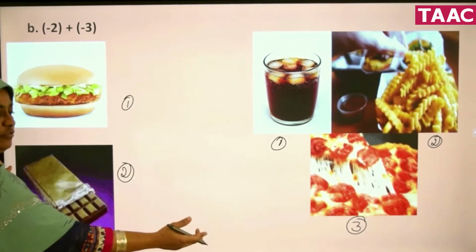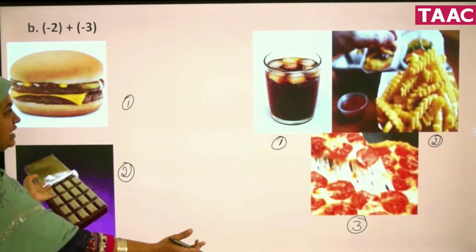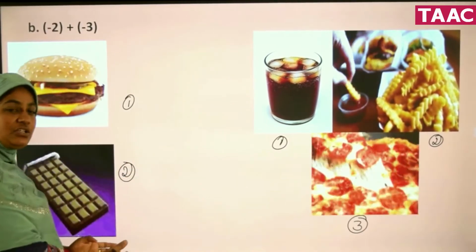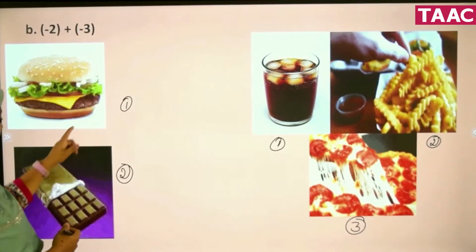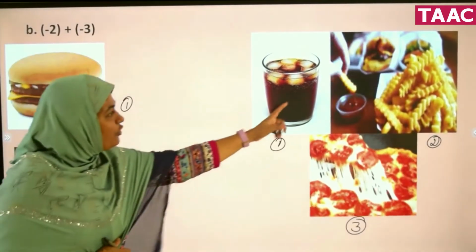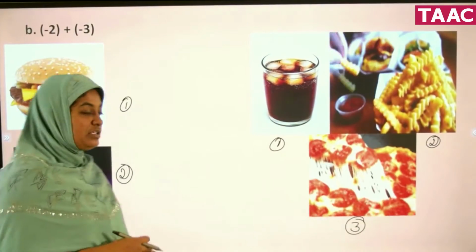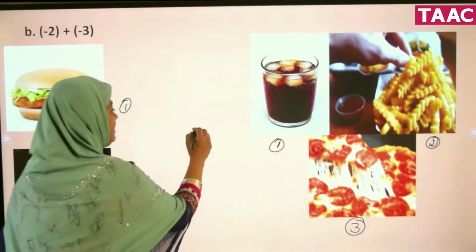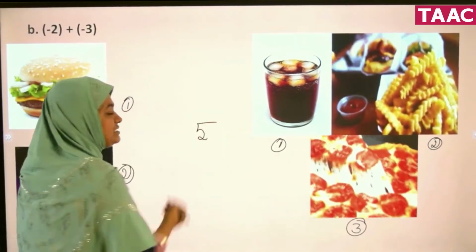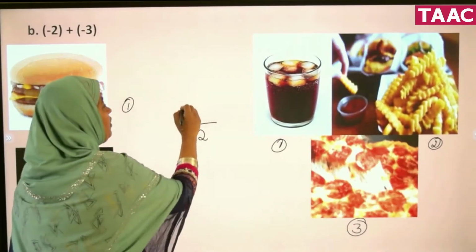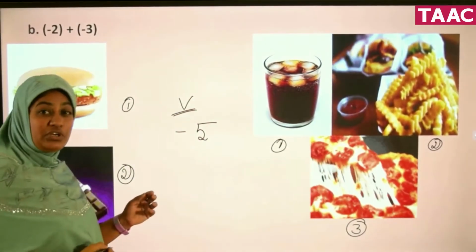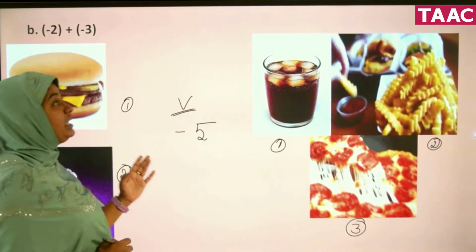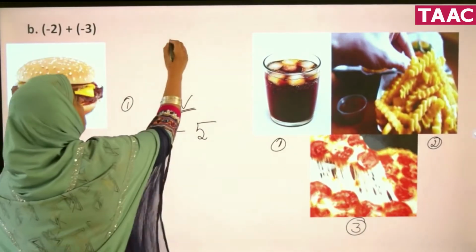So after coming to the battlefield, what do we see? We see a set of villains. So totally how many villains are there? You see, count here. 1, 2, 3, 4 and 5. There are 5 villains. So villains means what sign we have to use? Minus. So what we got? We got -5.